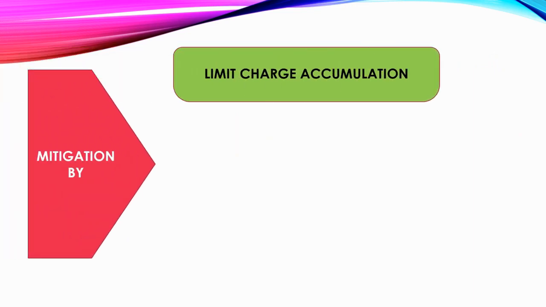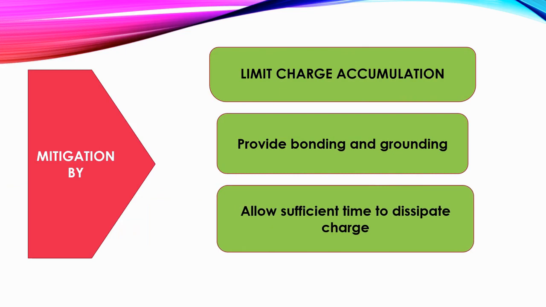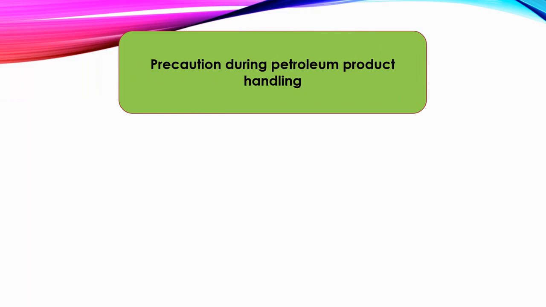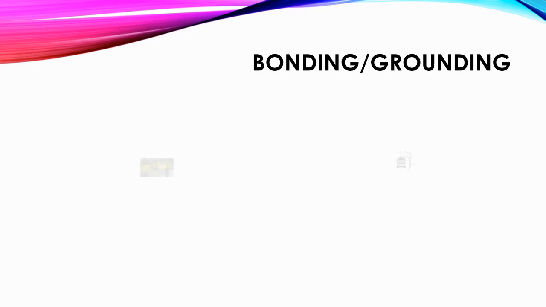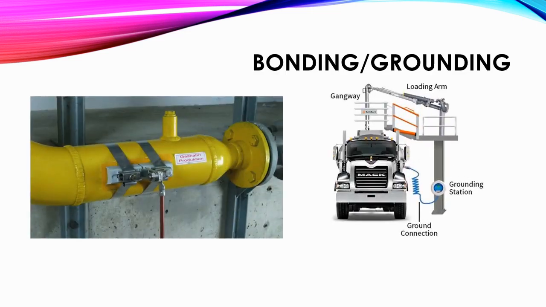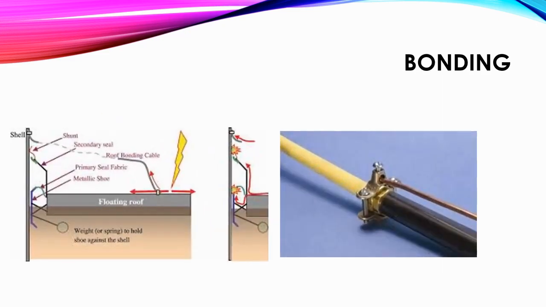Mitigation by limit charge accumulation, provide bonding and grounding, allow sufficient time to dissipate charge. Precaution during petroleum product handling: avoid splash filling, ensure bonding or grounding, wait before gauging or testing a newly filled tank. Fueling with grounding.